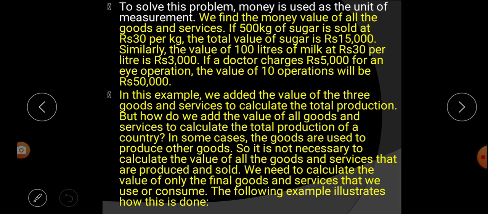produced and sold. We need to calculate the value of only the final goods and services that we use or consume. So how do we calculate? We have to calculate the final goods and services that we use and consume. The following example illustrates how this is done. You may not understand by this paragraph, but by the following example, you can understand how the final production's value is calculated.